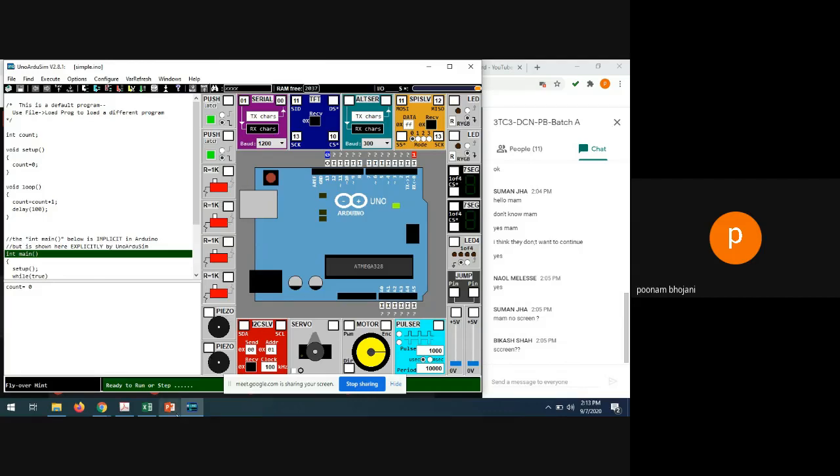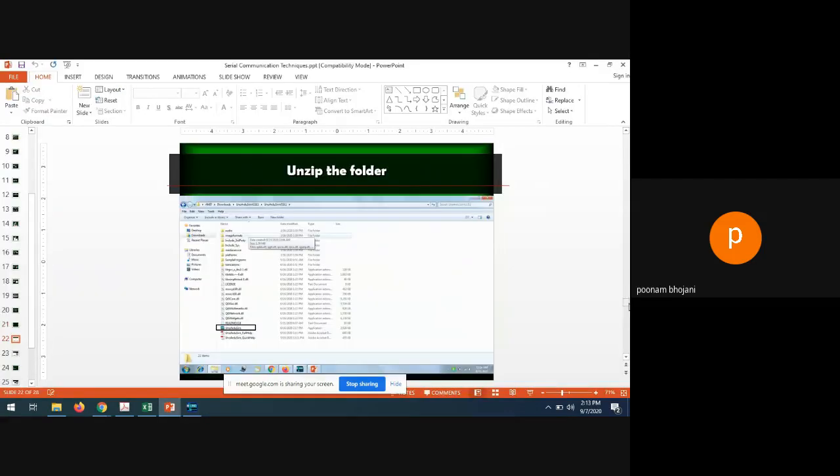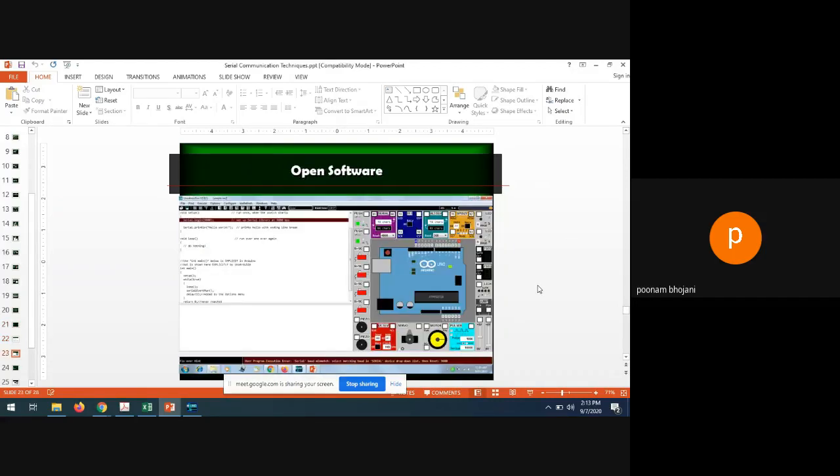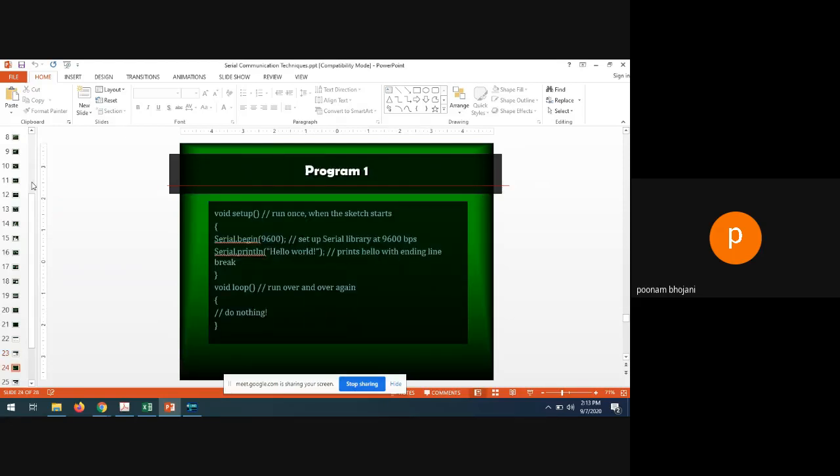Okay, so let me again go back to the PPT. After downloading the software, as I already told you, unzip the folder, open the software, and this type of window will be opened. Now, how will you understand how serial communication will work? So let me tell you, in serial communication, one example program is given. Whenever you want to print anything on the serial window, you have to use the serial port. Then you always need to start with Serial.begin, in brackets the baud rate.